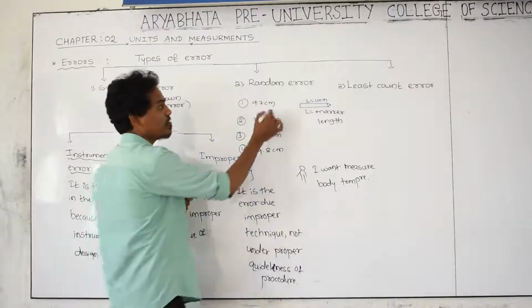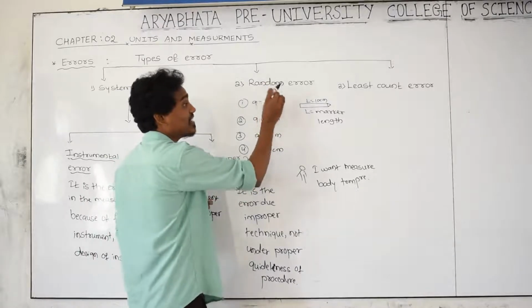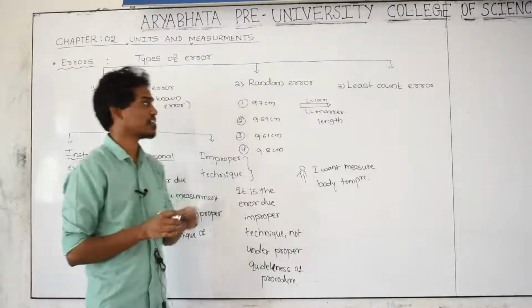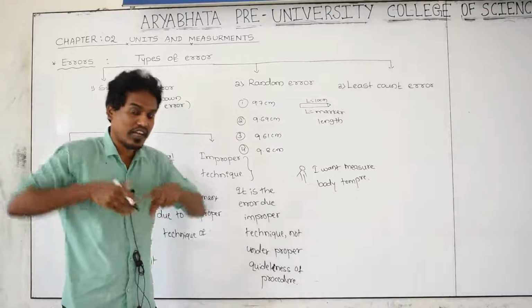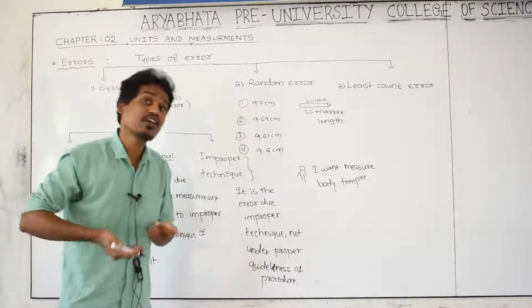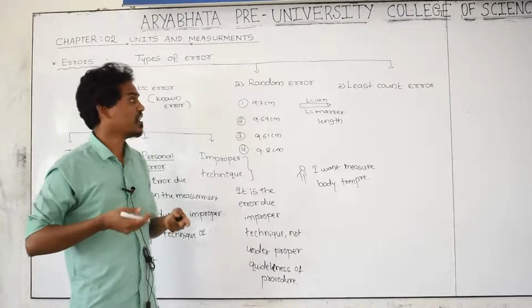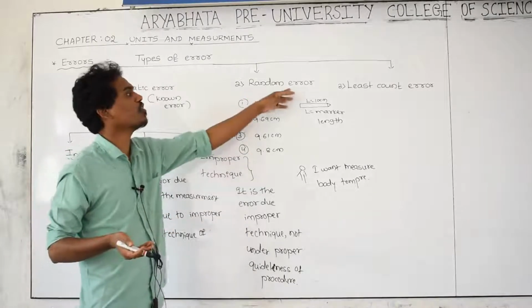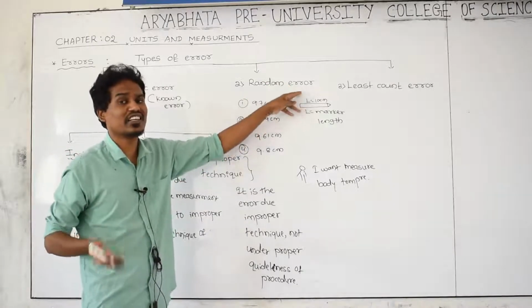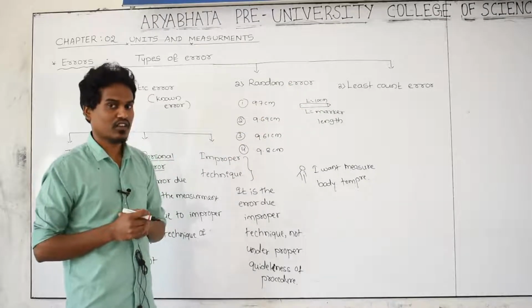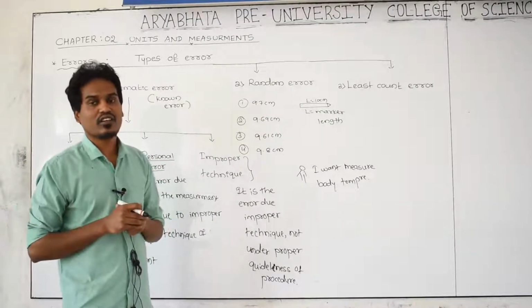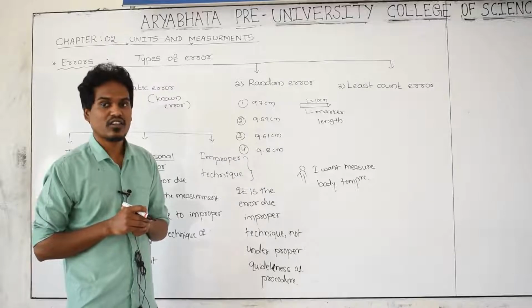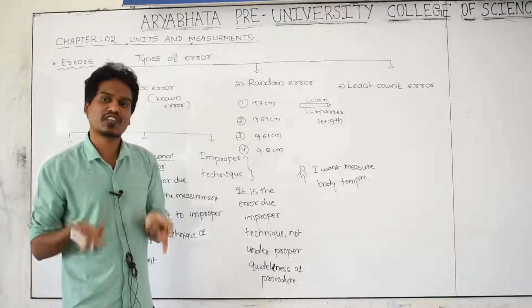At each and every step, the error that you are creating in the measurement is called a random error. Again and again, unknowingly, where you are making the error, we don't know. That's why it is unknown. Random error is also called undetermined or unknown error. The person who is doing the wrong measurement, where he is creating the error, he doesn't know himself.